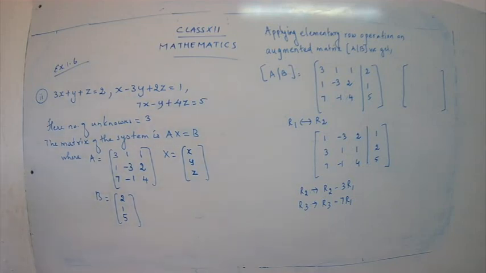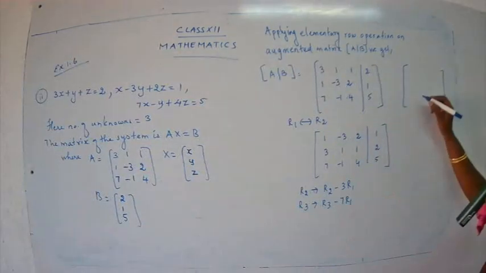Have you completed, children? Have you found out the row conversion for R2 and R3? You have to be faster. We have done a lot of sums on elementary row operations, so you should be ready to apply it, and get the answer in that form of 0, 0, 0. So you have to make the matrix in that form.